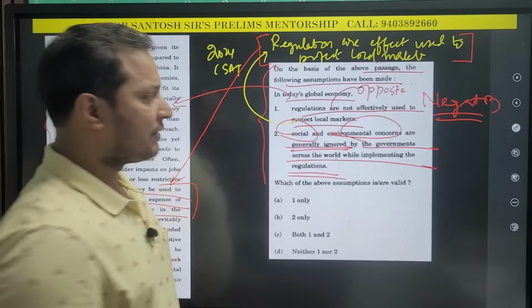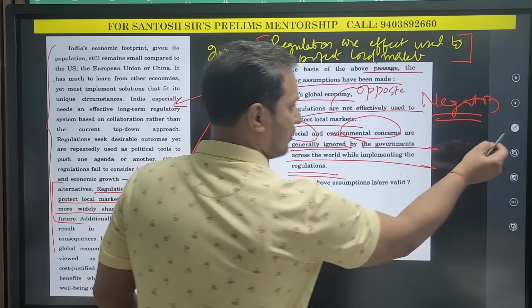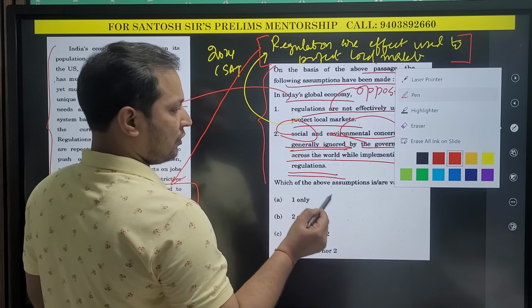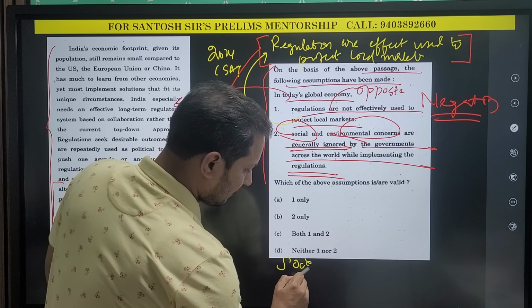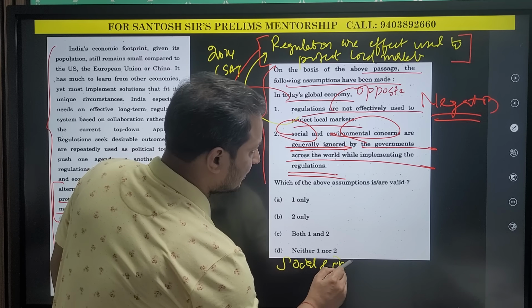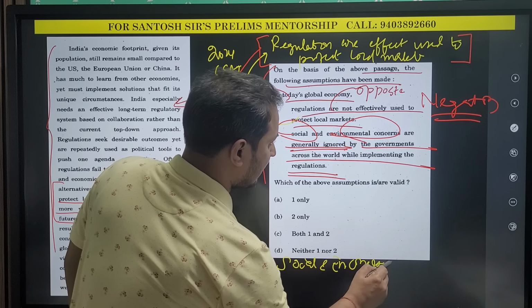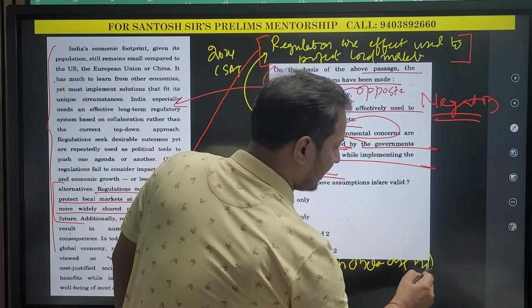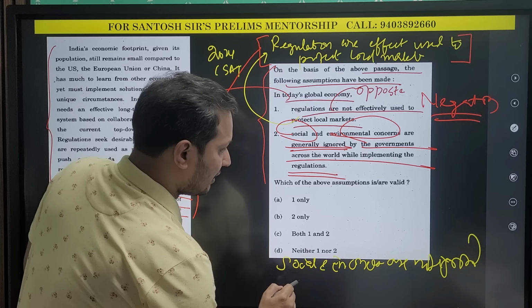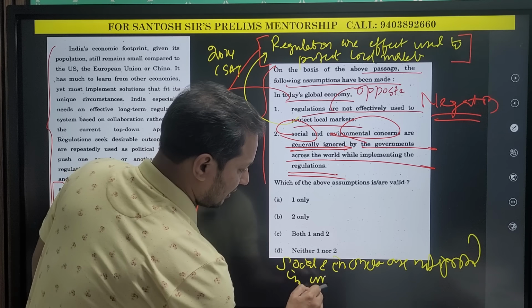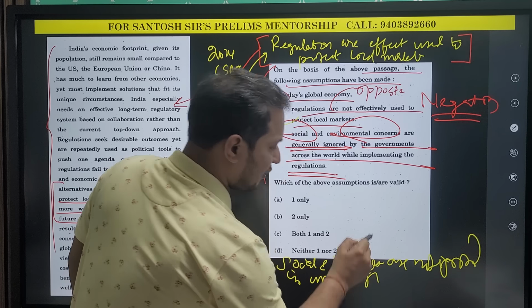What is the opposite of this? Social and environmental concerns are not ignored in implementation of regulation.